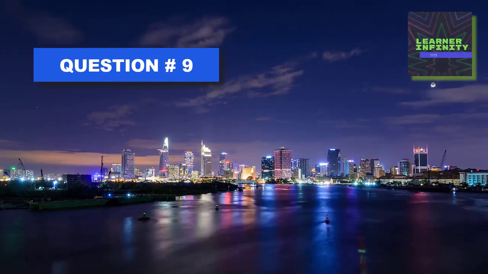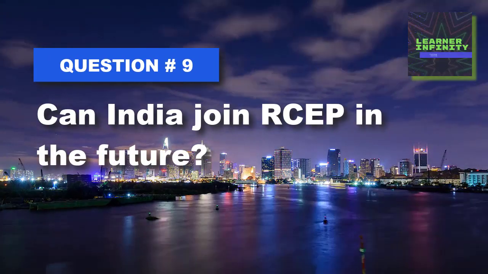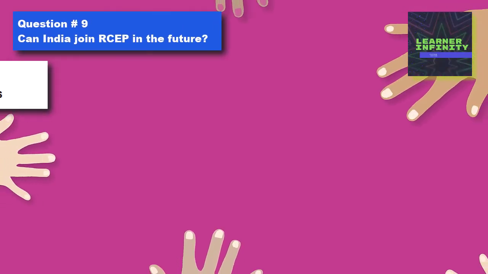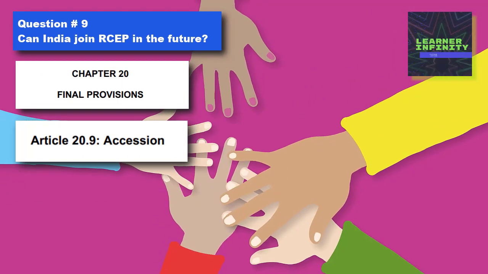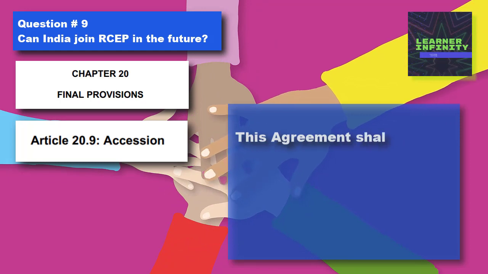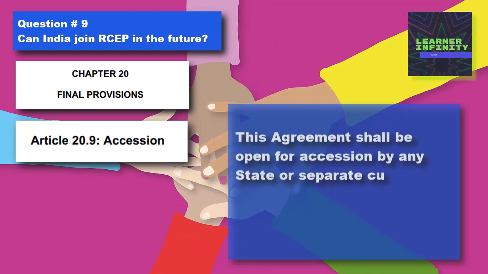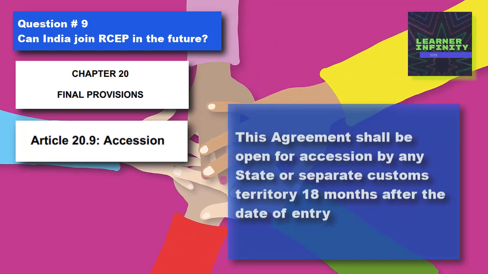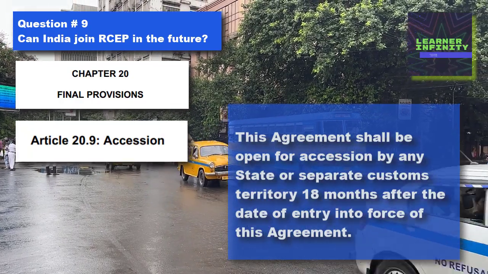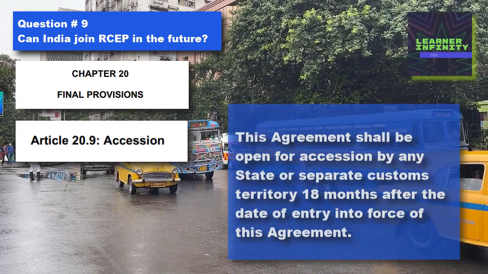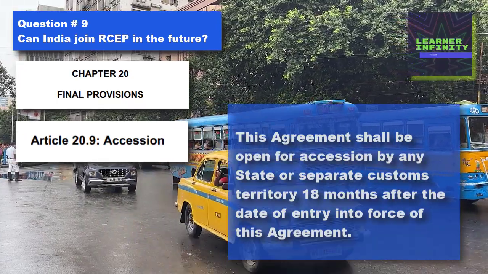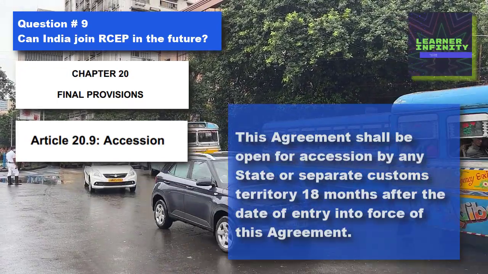Question number 9. Can India join RCEP in the future? RCEP Agreement Chapter 20, Article 20.9, titled Accession, says that any state or separate customs territory can join RCEP 18 months after the date of entry into force of this agreement. RCEP entered into force on January 1, 2022. This means that new members can join starting July 2023.